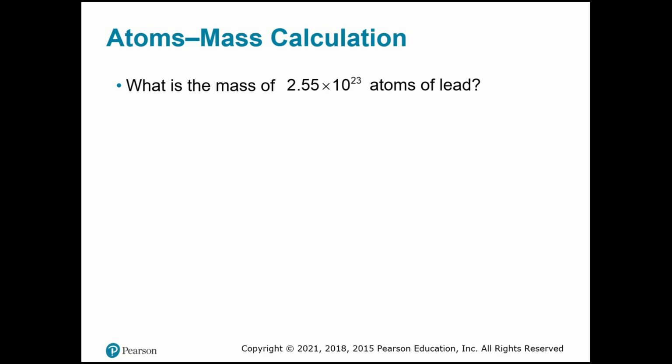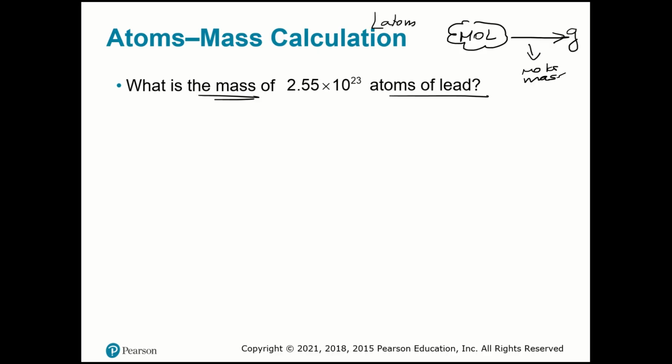What is the mass of 2.55 times 10 to the 23rd atoms of lead? So the first thing that you need is, okay, I know the mole is the star in chemistry. And I know to find mass, I would need molar mass. But they're asking me mass, and they are giving me atoms. So if I have atoms over here, I need to use Avogadro, because I know Avogadro: 1 mole is equal to 6.022 times 10 to the 23rd atoms, right?